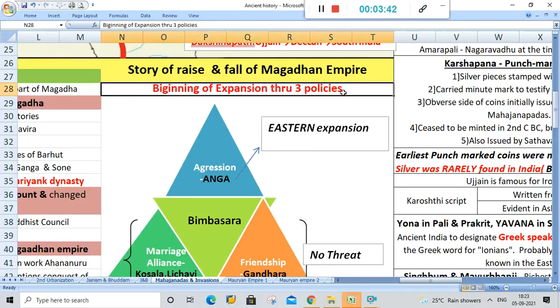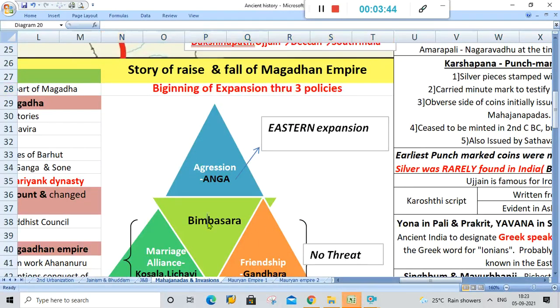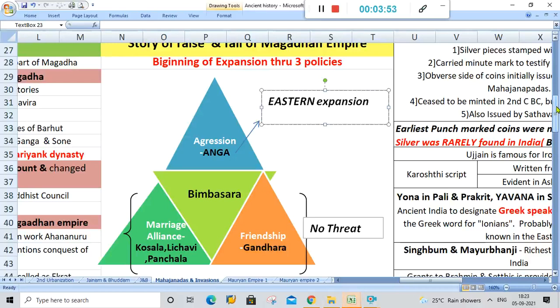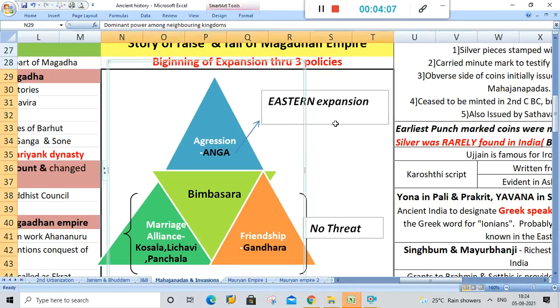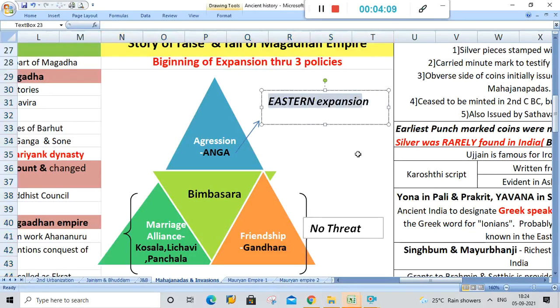The beginning of the expansion was done by Bimbisara, who belonged to the Haryanka dynasty. He set the ground for the expansion of Magadha by making friendship with the neighboring regions. That is, he followed 3 types of policies: aggression, marriage alliance and friendship. He took over Anga through aggression. He made the eastern expansion through this.